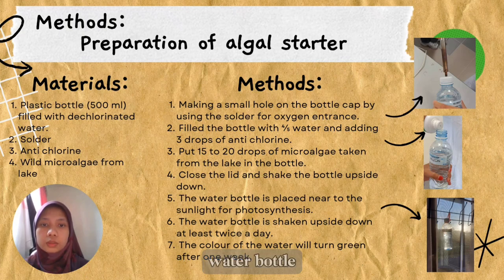Fifth, the water bottle is placed near the sunlight for photosynthesis. Sixth, the water bottle is shaken upside down at least twice a day, either morning or evening. Seventh, the color of the water will turn green after 1 week, which means the algae have already grown.